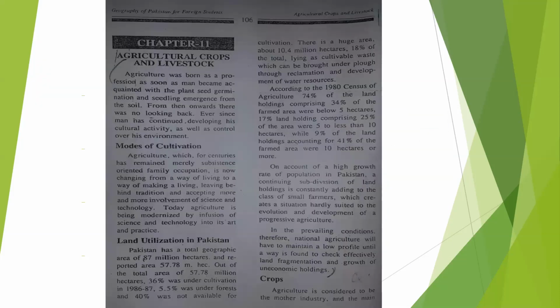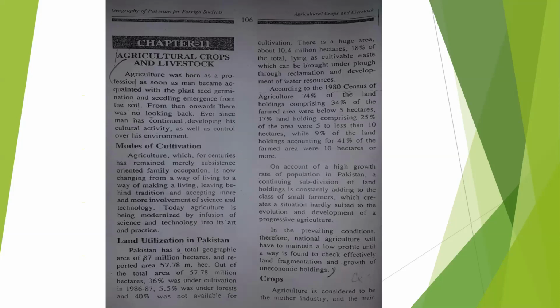Now from your book, first of all, I will tell you about agriculture. Before your book, I will tell you some important things about agriculture, then we will start from your book. Agriculture plays a crucial role in the economy of developing countries and provides the main source of food, income and employment to their rural population. However, improvement in agriculture and land use are fundamental to achieving food security, poverty alleviation, and overall sustainable development.